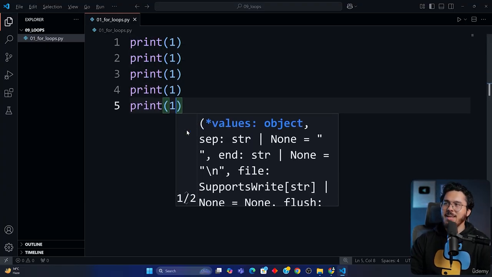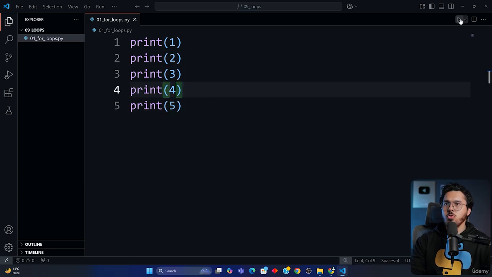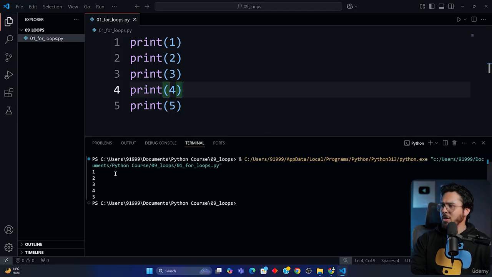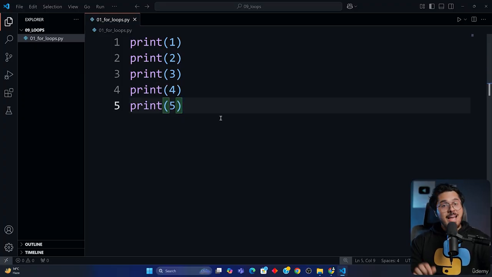Now you might think that why am I doing that? Why am I printing 1, 2, 3, 4, 5? So if I do something like this, I can do that. Like nobody can stop me from doing that, right? 1, 2, 3, 4, 5. But if somebody asks me to print 1 to 1 million, I think I'll give up. I won't even try that. But I can actually do that using loops and I'll show you how.